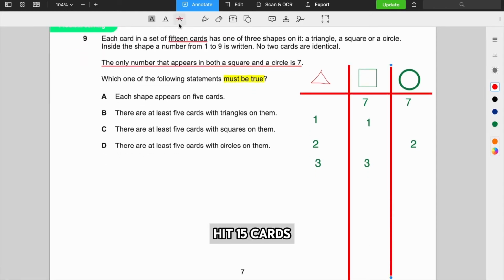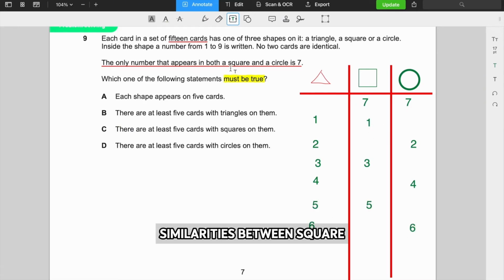So we want to hit 15 cards in total. What if we had 4 in triangle? Maybe we have 4 in the circle. How many cards do we have so far? We have 2, 4, 6, 8, 10. 10 cards. So we need another 5 cards. What if we had 5 here? We might have 5 here. What if we had 6 here? We might have a 6 here, right? We just can't have any more similarities between square and circle.